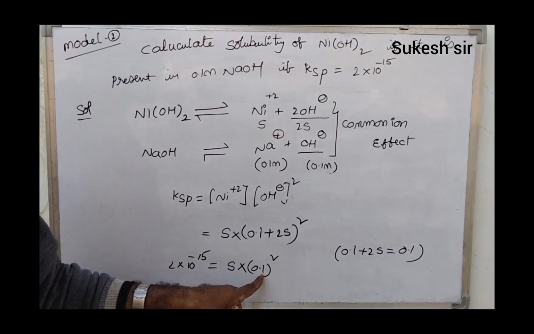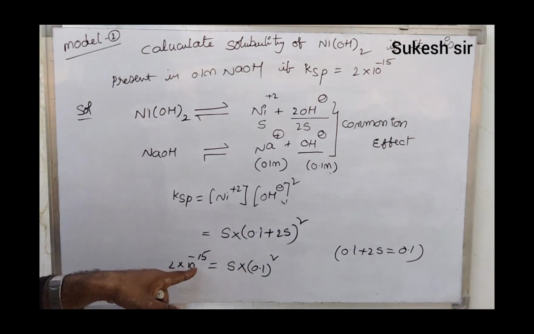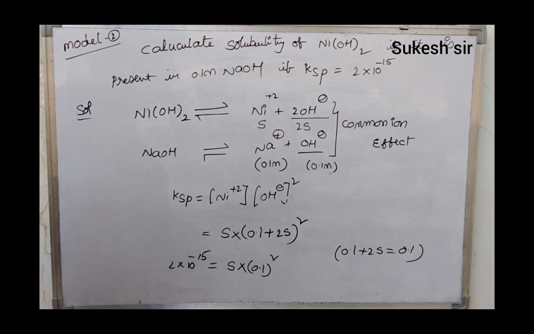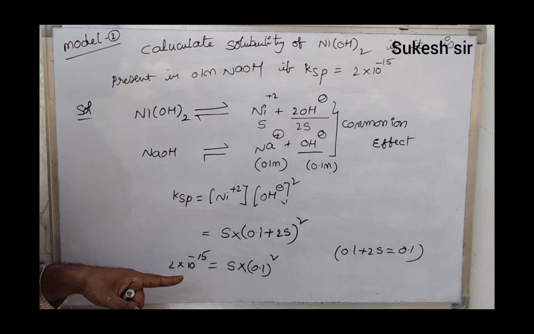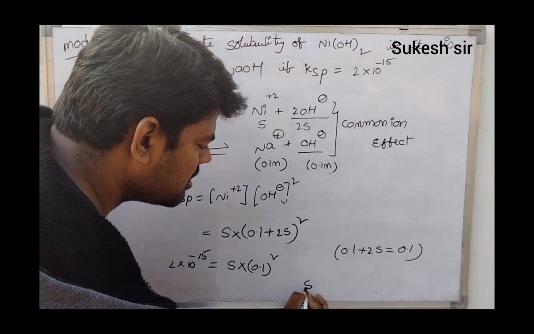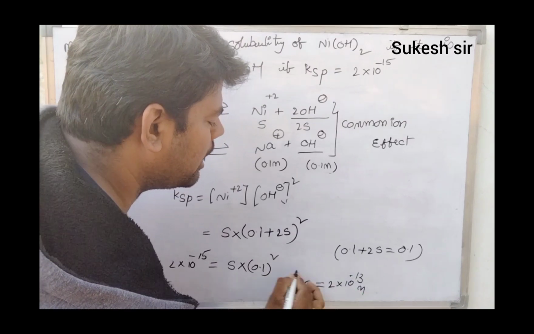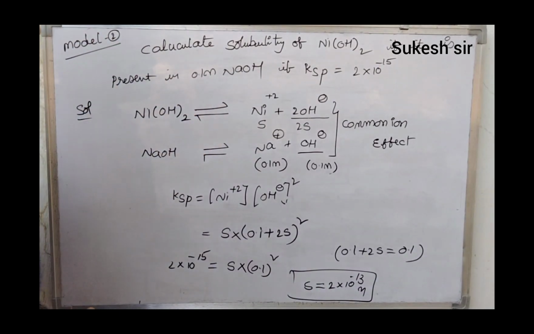Then it becomes 10 to the power of minus 1, 10 to the power of minus 2, moving toward 10 to the power of minus 13. Then we can easily calculate the solubility value. Approximately, S is equal to 2 into 10 to the power of minus 13 molarity. Okay, just concentrate.